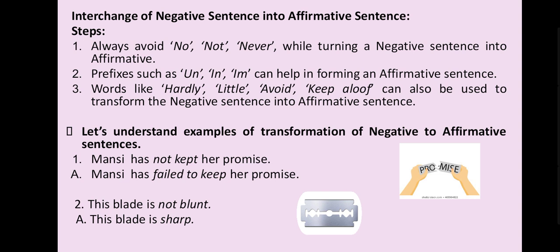So first rule, you are not allowed to change the meaning. That's why we will write the answer like this. Mansi has failed to keep her promise. Not kept her promise means failed to keep her promise. Understood? Now second, this blade is not blunt. Not blunt is in italic. Now the answer will come like this: this blade is sharp. The thing which is not blunt is obviously sharp.